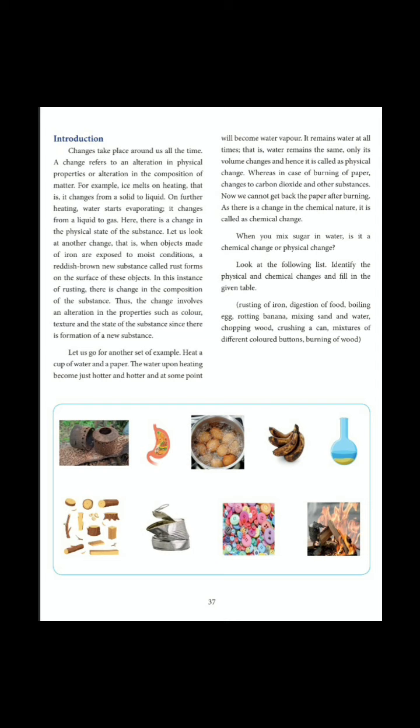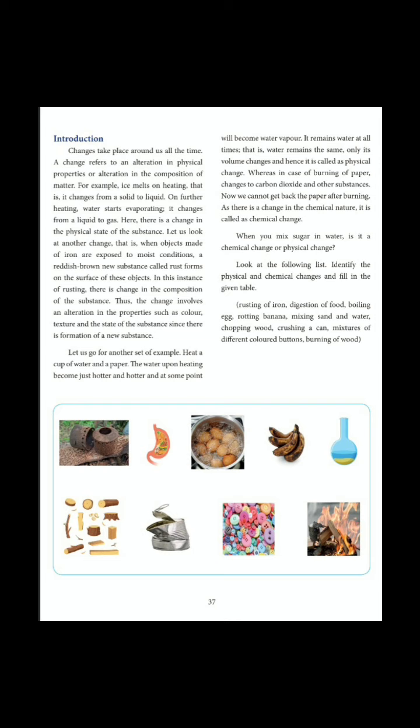Look at the following list, identify the physical and chemical changes and fill in the given table. In your textbook, look at the table and identify the given images. Is it a chemical change or a physical change?